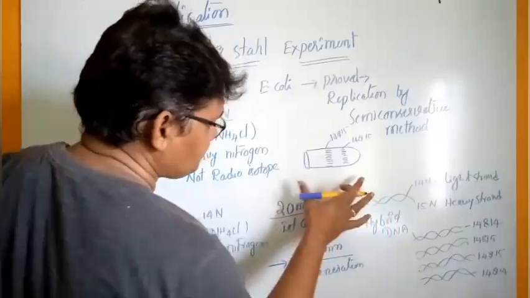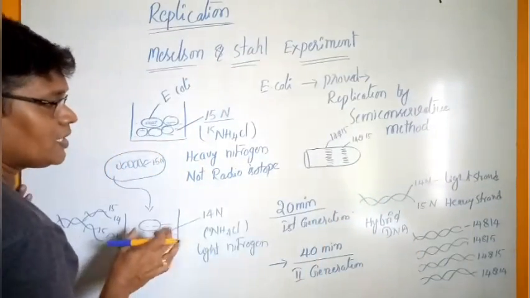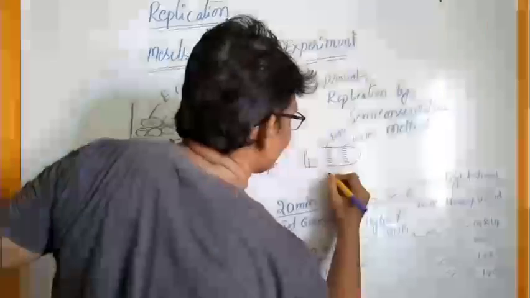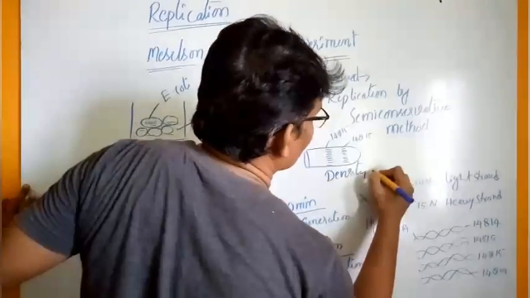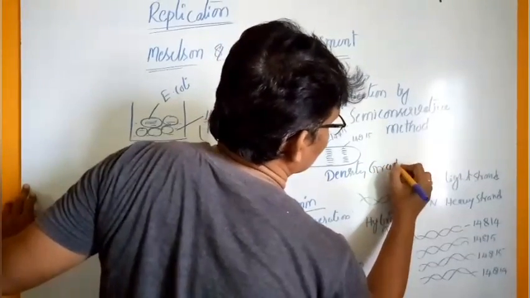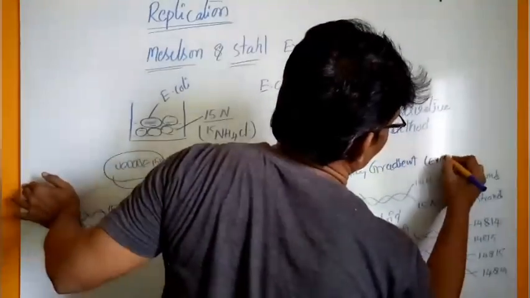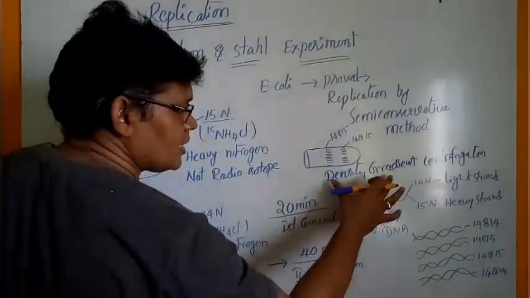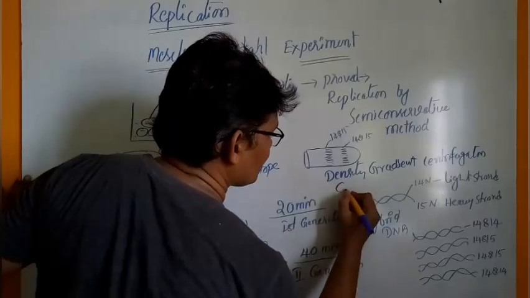The DNA molecule is isolated from the E. coli bacteria with the density gradient centrifugation process, using cesium chloride.